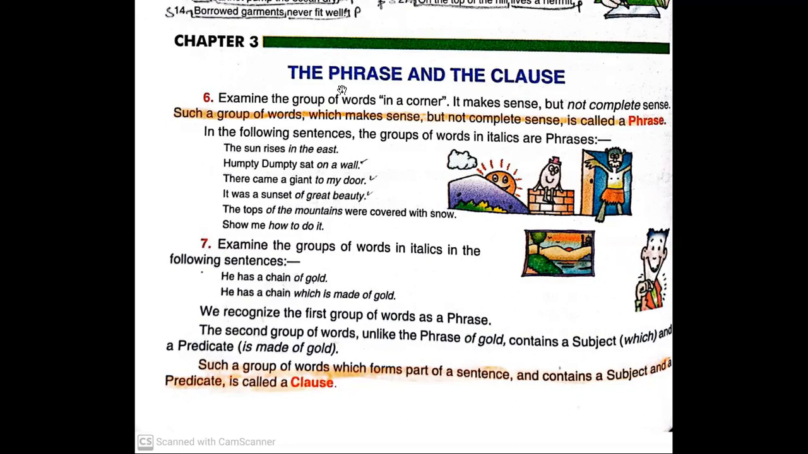So if we can read this line again, the end part: such a group of words which forms part of a sentence and contains subject and predicate is called a clause. So a clause is a part of a sentence having a predicate and subject, maybe one or more than one.